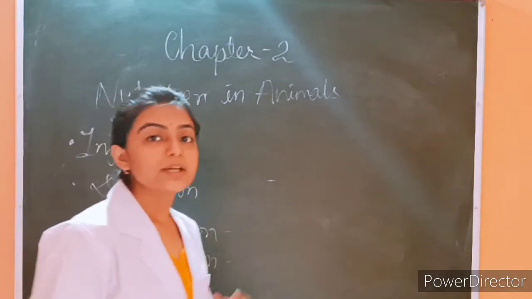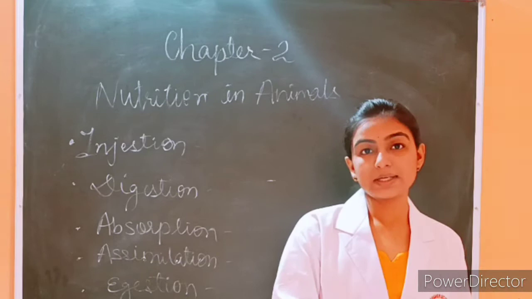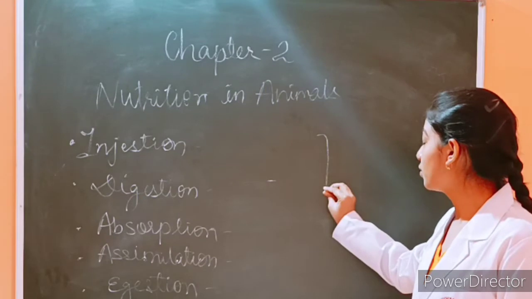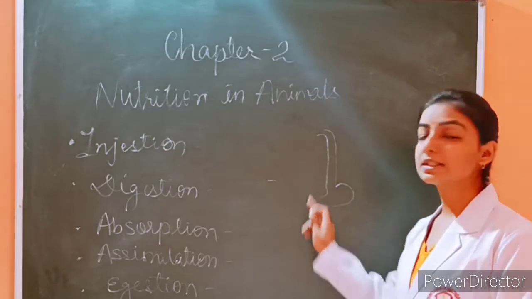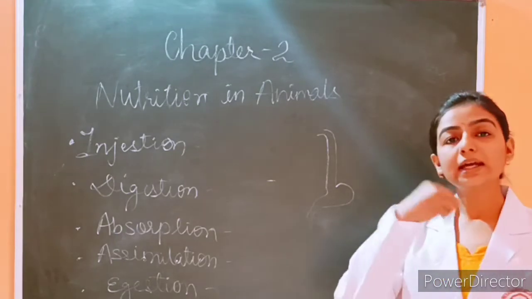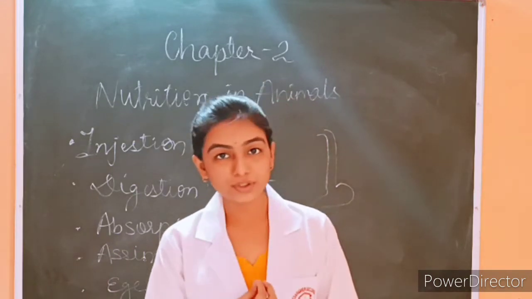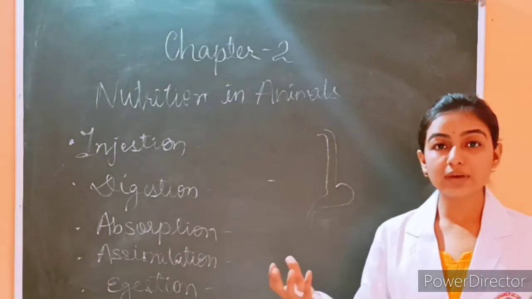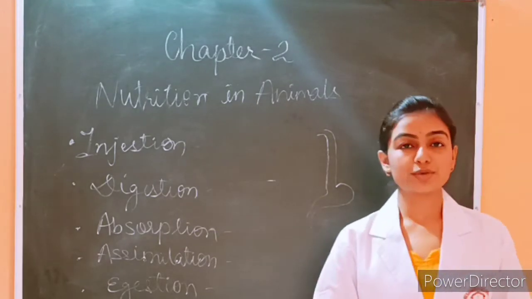Okay. Second is digestion. When we are taking food, we are chewing it. So that is divided into smaller substances and goes through our digestive system and it goes to our stomach. So this is our digestion, that we are taking food and we are chewing and it got digested. What is absorption? When we are taking food, that food is absorbed in our body for various things, for nutrients, for energy. So that we call absorption.